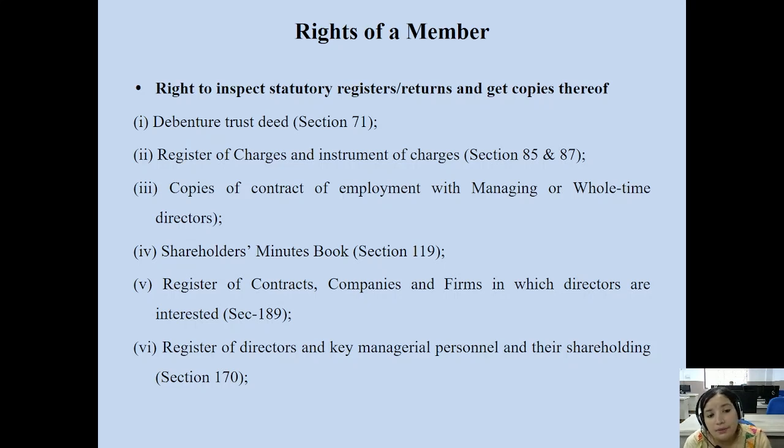So the members have the right to inspect the copies of these contracts of employment, as the official legal authority to inspect these important documents of the company for their decision making purposes.